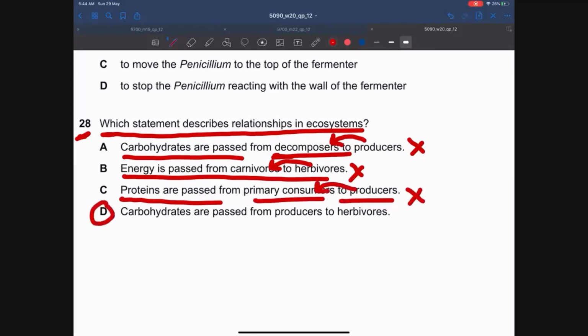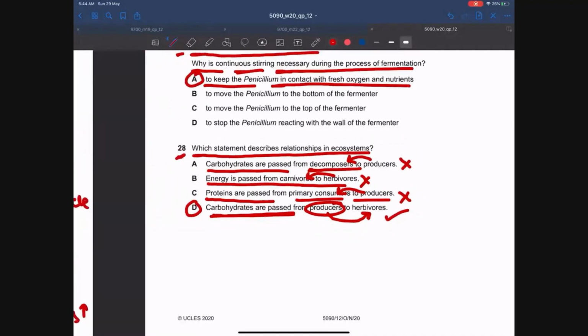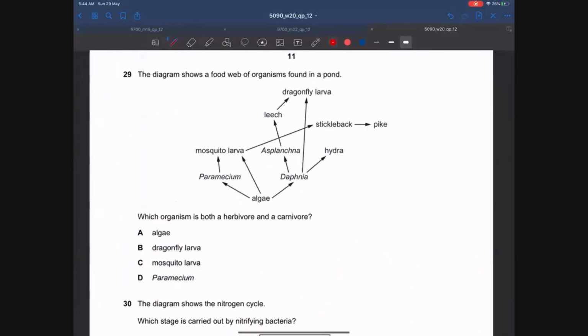So answer is D. Carbohydrates are passed from producers to herbivores. This is true. Herbivores consume producers. So carbohydrates are passed from producers to herbivores. This is true, guys. So the answer is D. Let's move on to MCQ number 29.